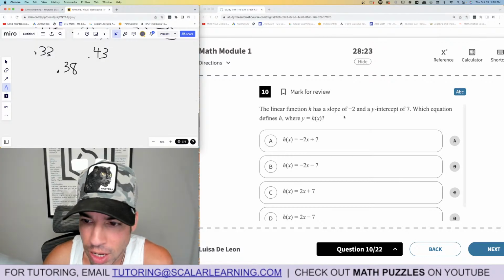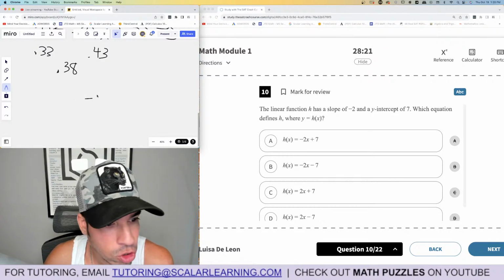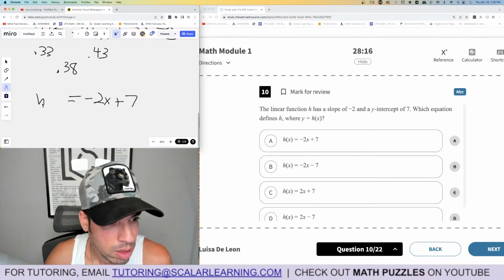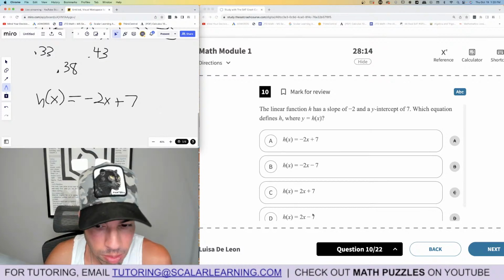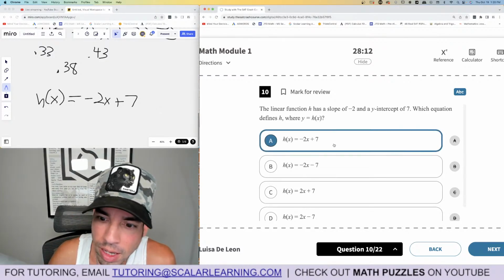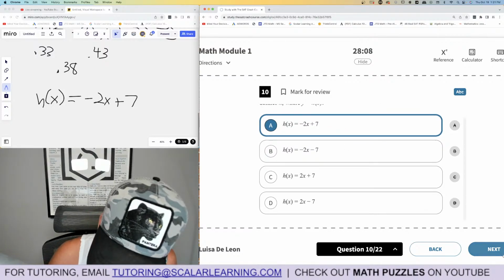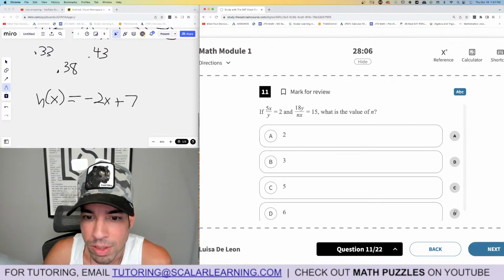All right, linear function h has a slope of -2 and a y-intercept of 7. Which equation shows that? Slope of -2, y-intercept of 7. That's it. A is the winner. Let me just make sure I didn't make a mistake. Yep, we're good to go. Boom, done.